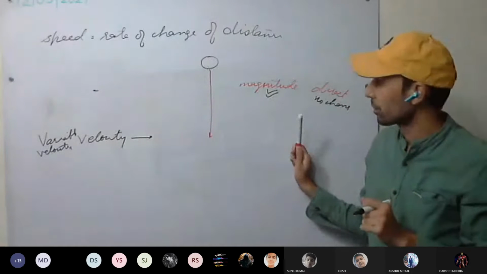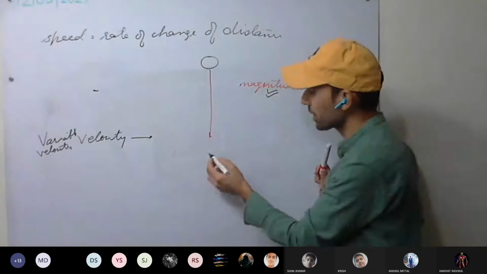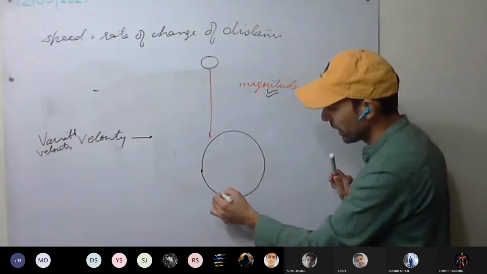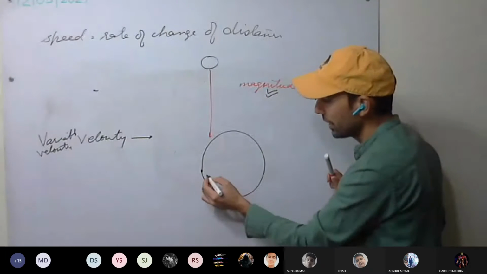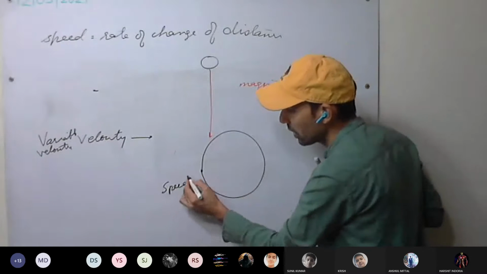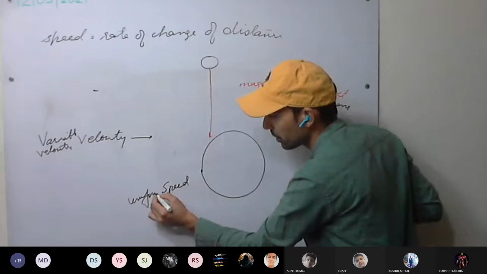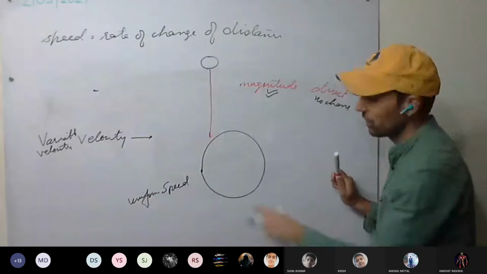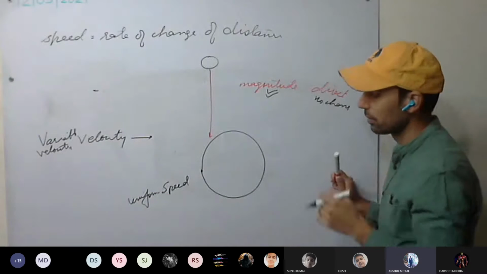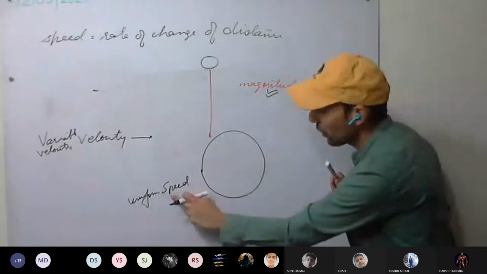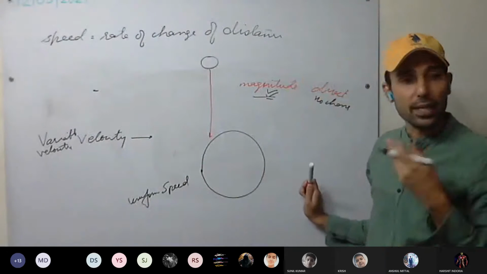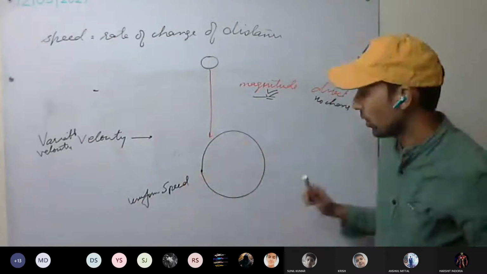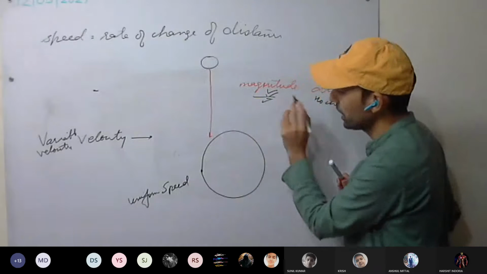Understood this one? Okay. Now take an example of a body moving in a circular path, moving with uniform speed. So which quantity will be changing, magnitude or direction? If it is moving in a circular path, direction will be changing. Uniform speed means magnitude only. Magnitude of velocity is the same as speed. Yes or no? So it is moving with uniform speed, that is the same.